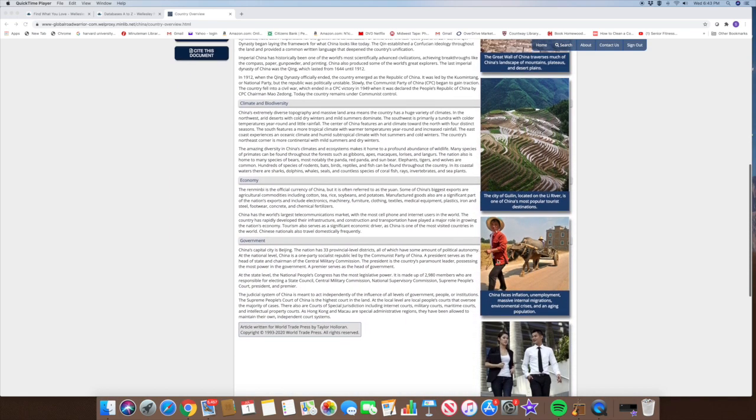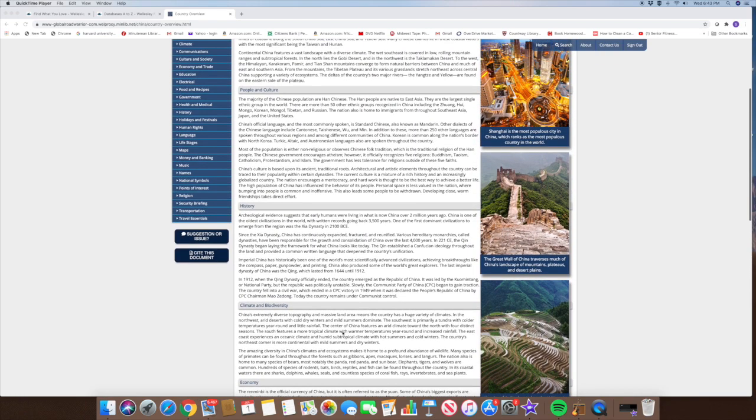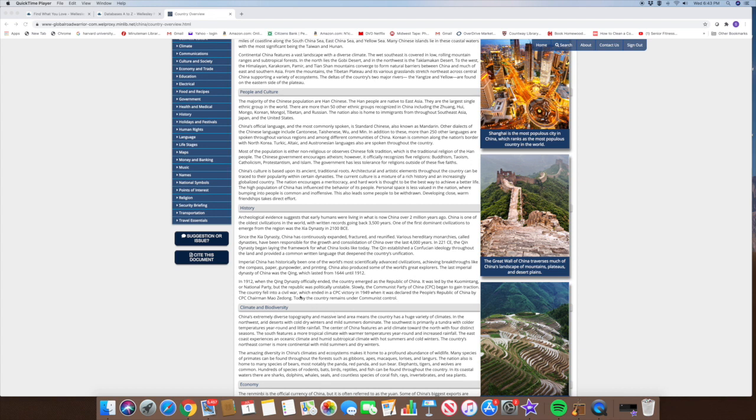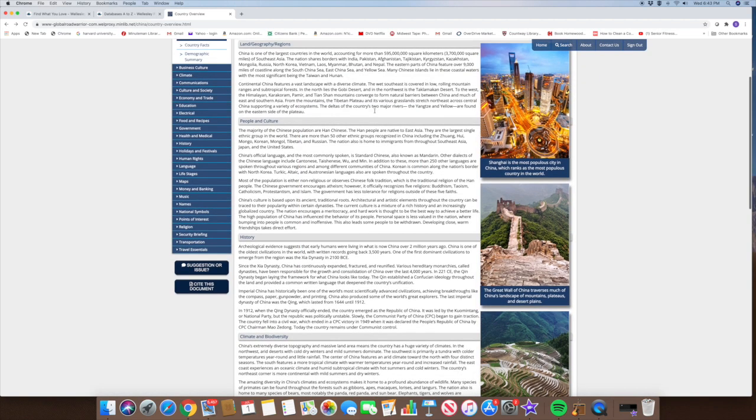At the bottom of the pages, if there is a particular author who worked on this page, you will find that there, and that's only important if you are trying to do this for a research project and you need to have a bibliography. Up here, you will be able to find 3 major citation formats that you can copy and paste into your bibliography and include the author's name if you're using something from this page.